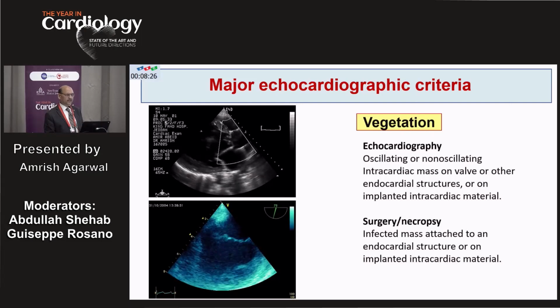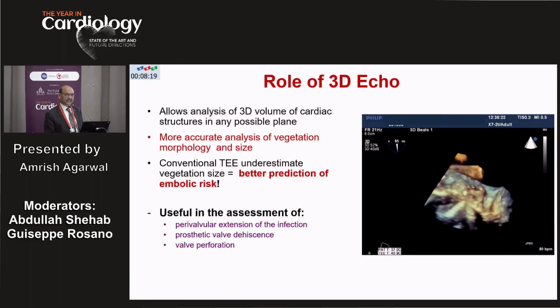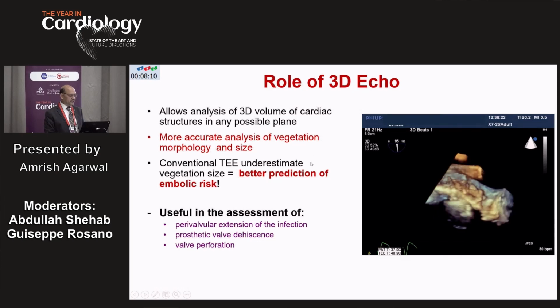this can be identified not just by echo, but by other modalities, anatomical or functional, for that matter. The role of 3D echocardiography has come up. 3D echocardiography is very, very important because it allows us to look at the volume of the mass of the vegetation, so it accurately analyzes vegetation morphology and size. And not only that, typically a vegetation which is more than 5 millimeters or 10 millimeters has a very high chance of embolism, so it is a better predictor of embolic risk. It is also very useful to see the extent of perivalvular extension of the infection, valve perforations, and prosthetic valve dehiscence.